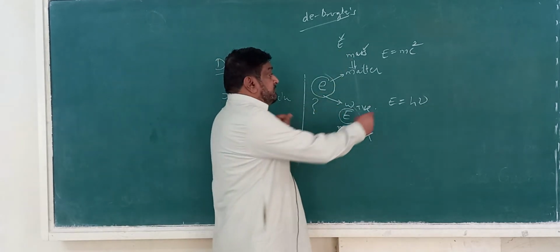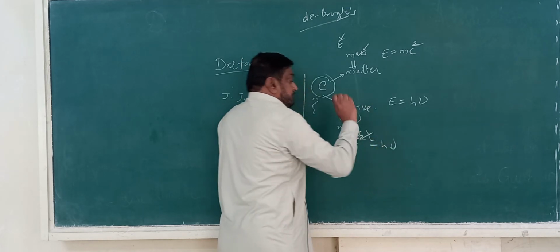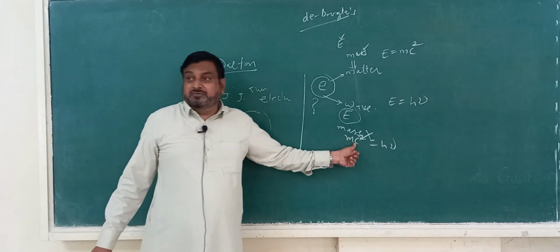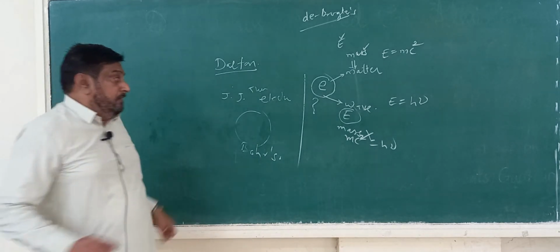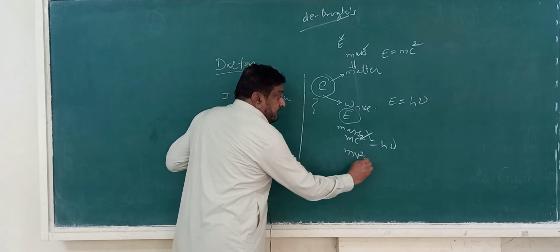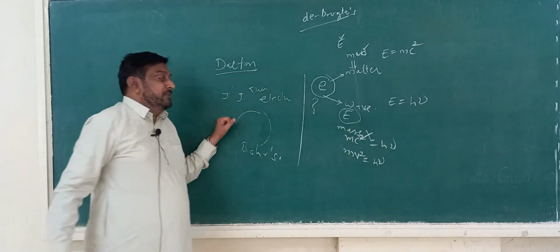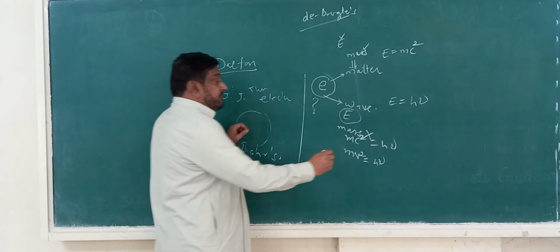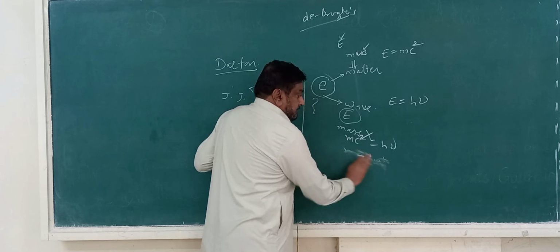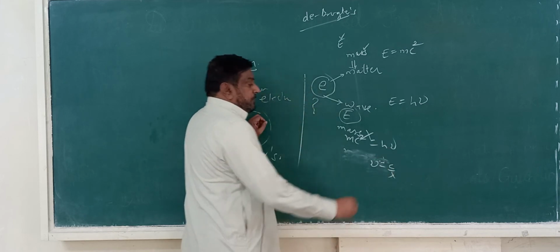So equating these two, we can write mc square equal to h nu. Since here c has to be replaced by v, we can write mv square equal to h nu, and nu equal to c upon lambda, or v upon lambda.